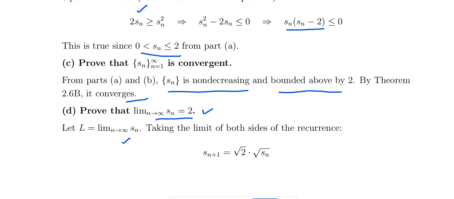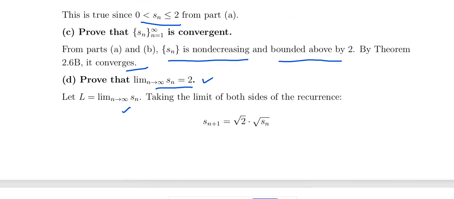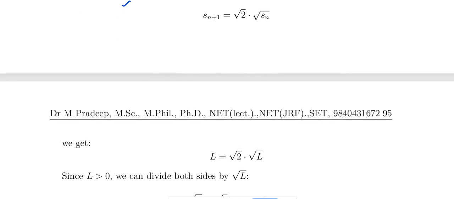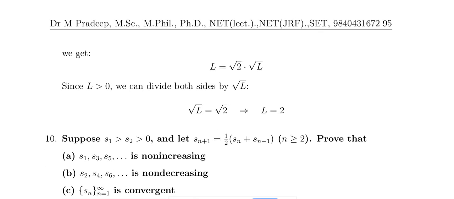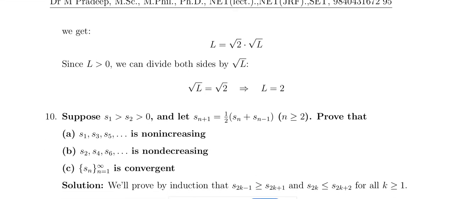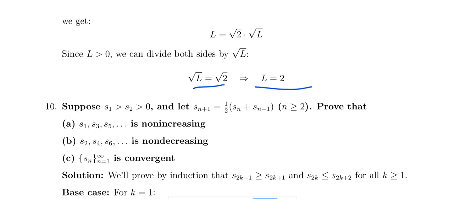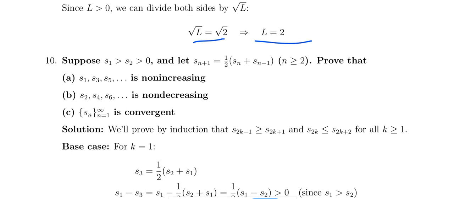So let the limit equal L. We have sn plus 1 equal to root 2 sn. Taking the limit on both sides, L equals root 2 root L. From this, root L equals root 2, and squaring on both sides, L equals 2. So that is the whole result. Okay, so it is quite an interesting problem.